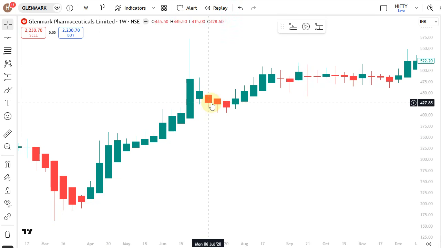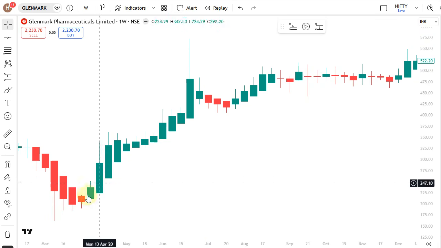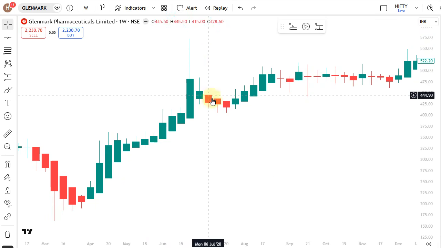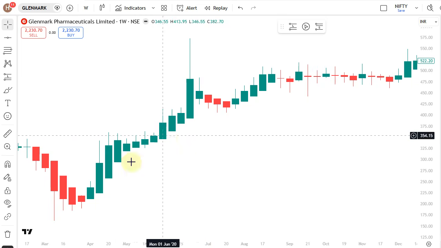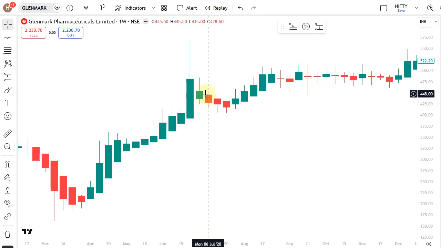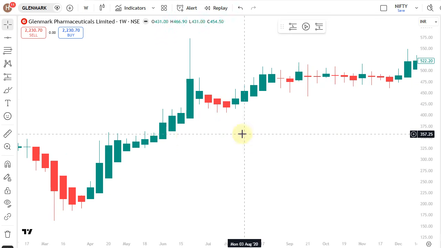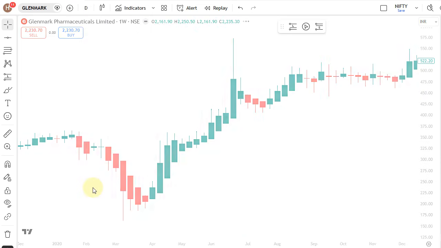Where we will exit on the first red candle close, we should exit, because this is not monthly time frame. So there will be whipsaws. To avoid it and to avoid the profit loss, we made a profit here. If we wait for a few more months, we can lose 50% or the entire profit we made in this moment. So in low time frame, for entry we are using dual momentum candle and high break. For exit, whenever we see a single red candle, on the red candle closing price, we exit the position.